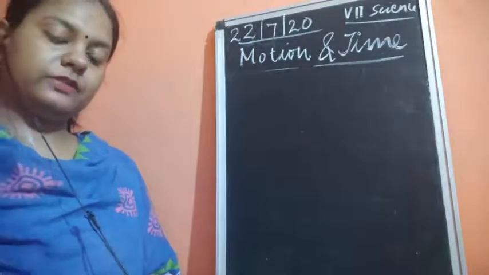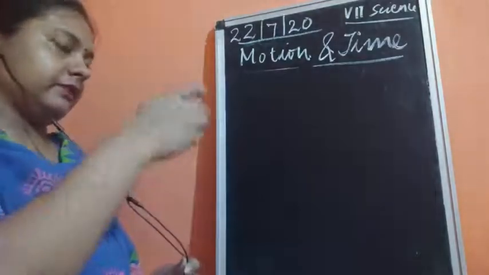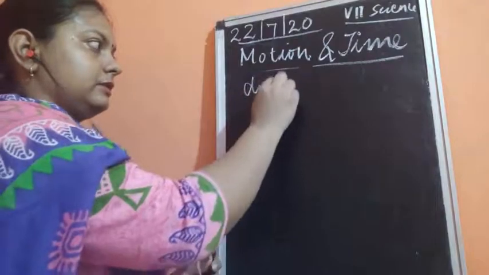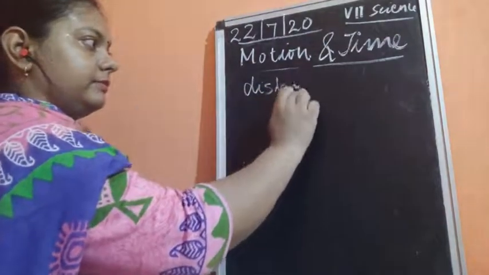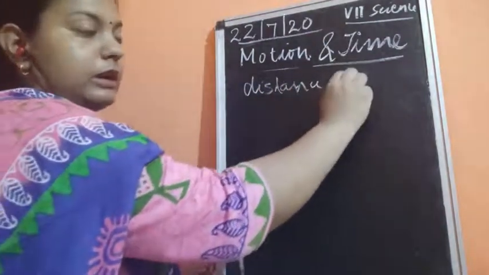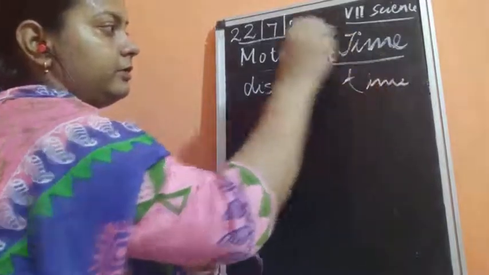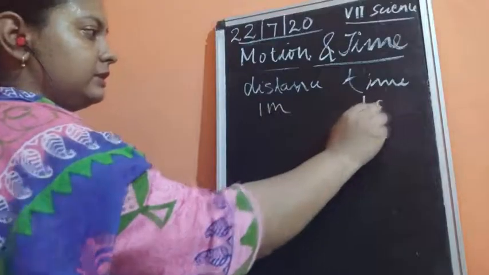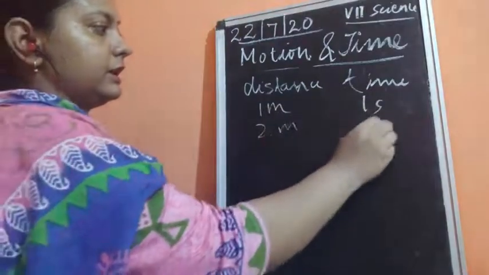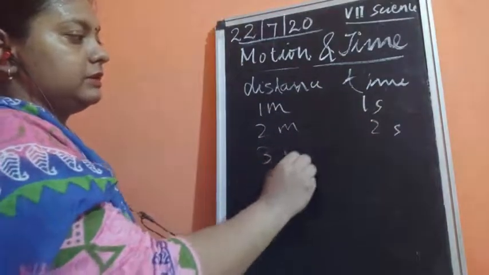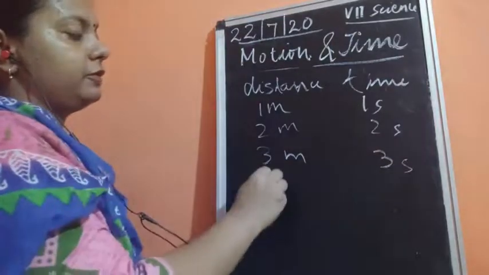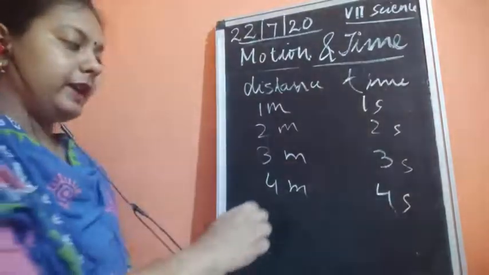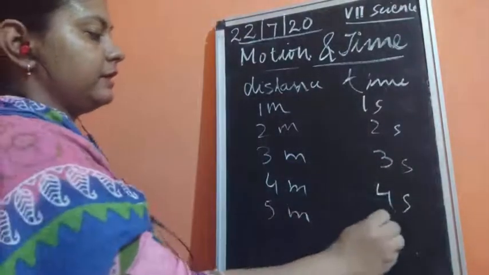If you need to draw the graph, you need to have the data first of all. So I'll write the data for distance and time. Distance is 1 meter in 1 second, 2 meters in 2 seconds, 3 meters in 3 seconds, 4 meters in 4 seconds, and 5 meters in 5 seconds.